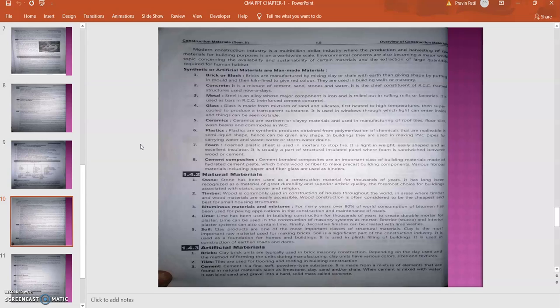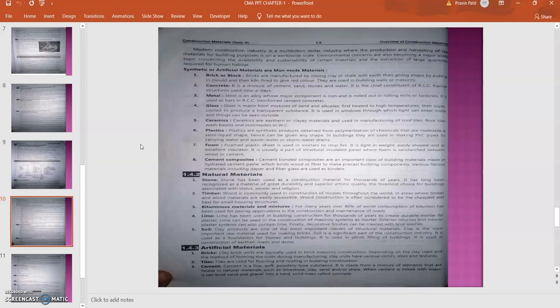Synthetic or artificial materials are the man-made materials, which include brick or blocks, concrete, metal, glass, ceramic, plastic, foams, and cement composites. Brick and blocks, as I said, are manufactured by mixing clay, shale, or soil, which is called earth material. In industry, they are provided along with the molds, so they are molded into different shapes and sizes.